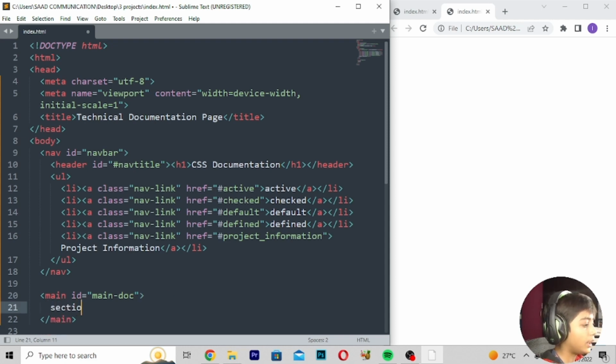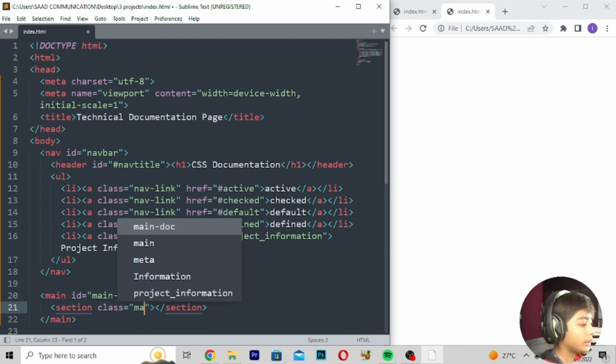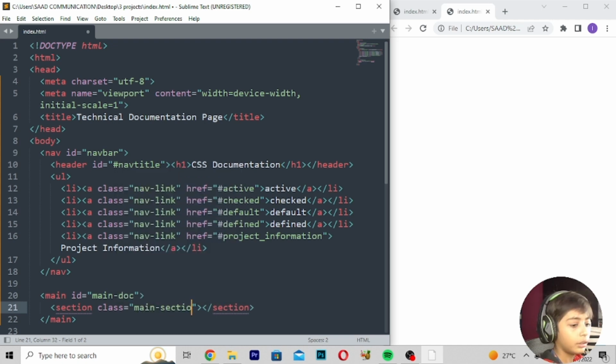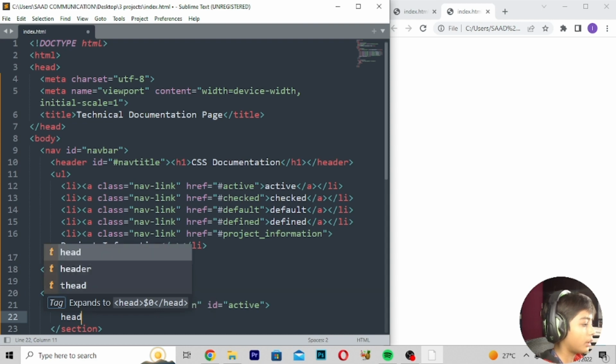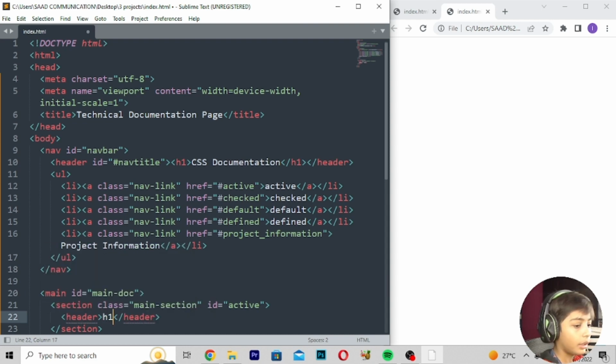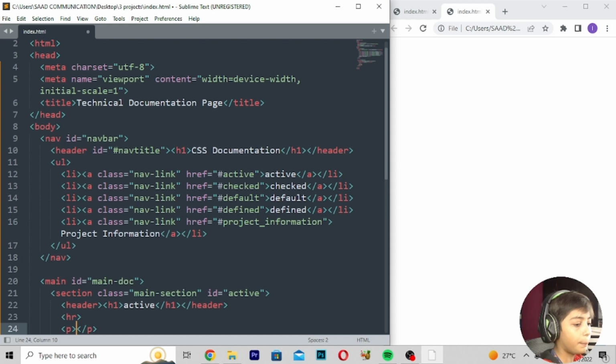Enter section, class main-section, id active. Enter header, h1 active, and we can go hr, enter p.